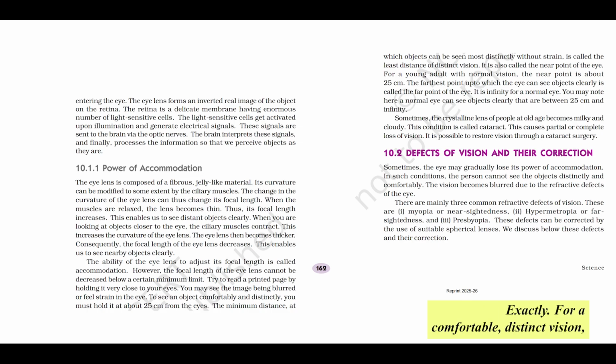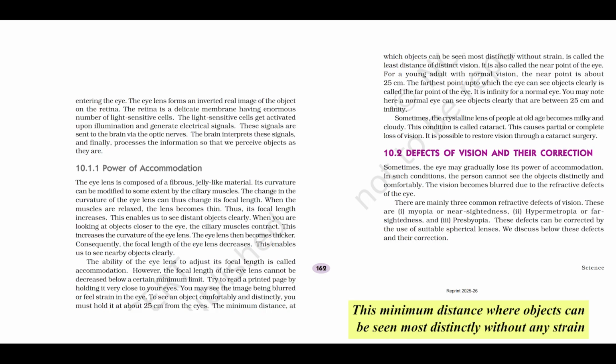Exactly. For comfortable, distinct vision, a young adult with normal vision typically needs to hold an object at about 25 centimeters from their eyes. This minimum distance, where objects can be seen most distinctly without any strain, is called the least distance of distinct vision, or, more commonly, the near point of the eye. And for a young adult with normal vision, that value is approximately 25 centimeters. Remember that number, it's important for numericals. 25 centimeters, a near point.